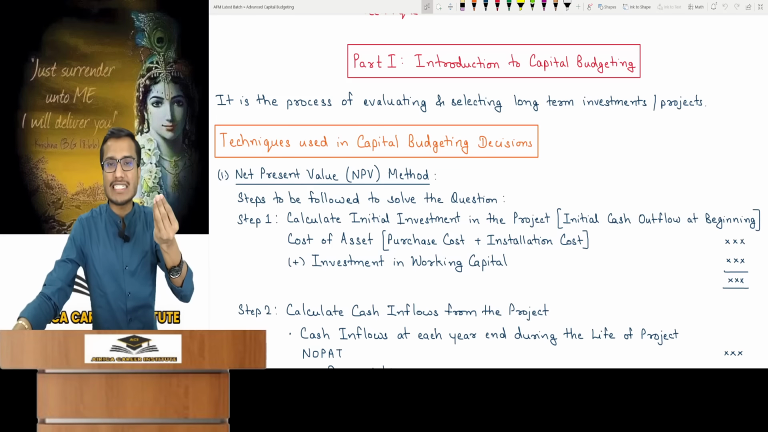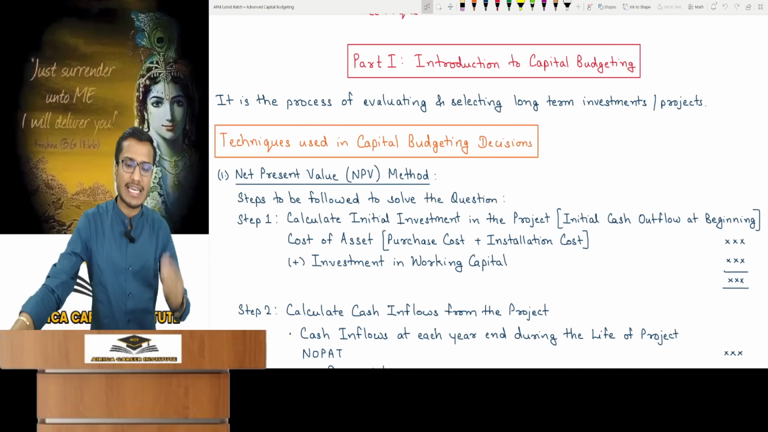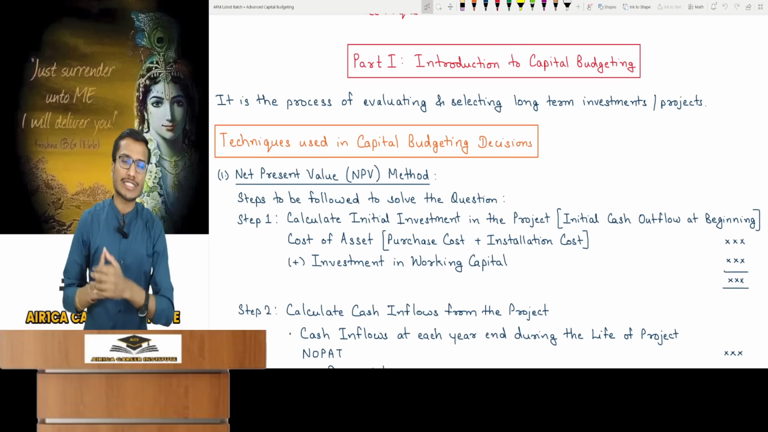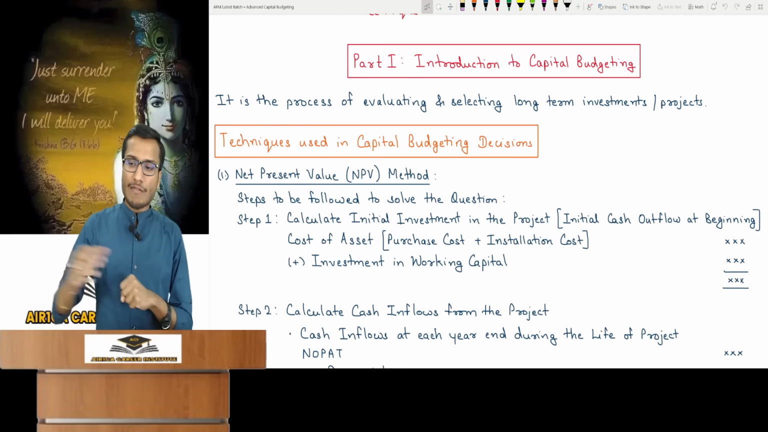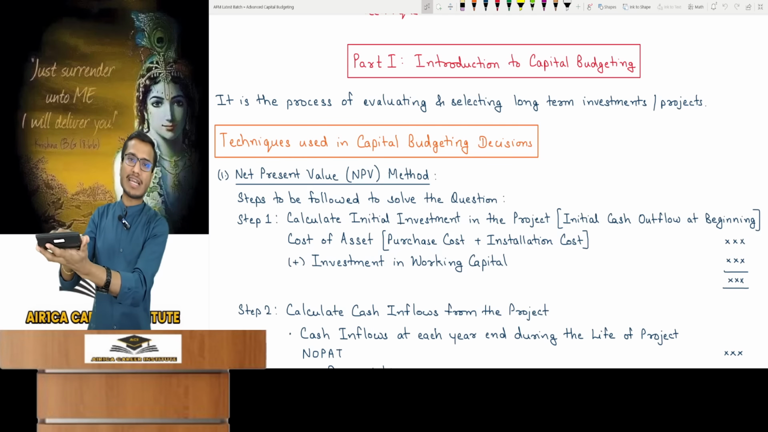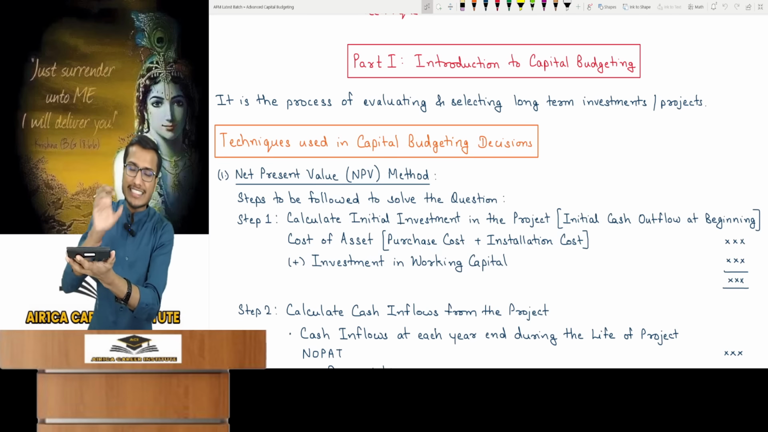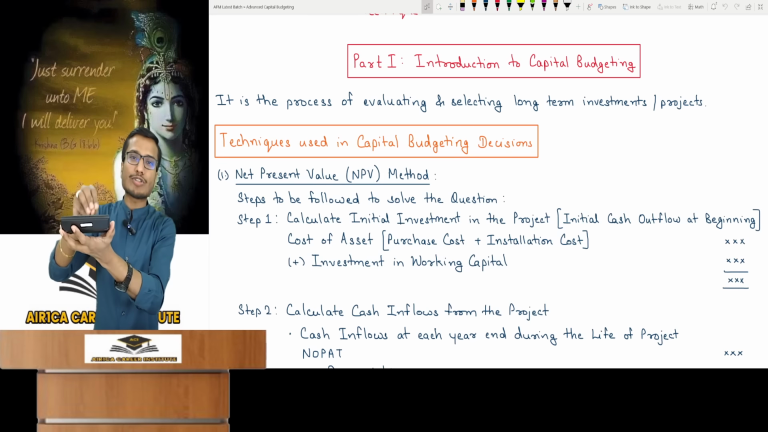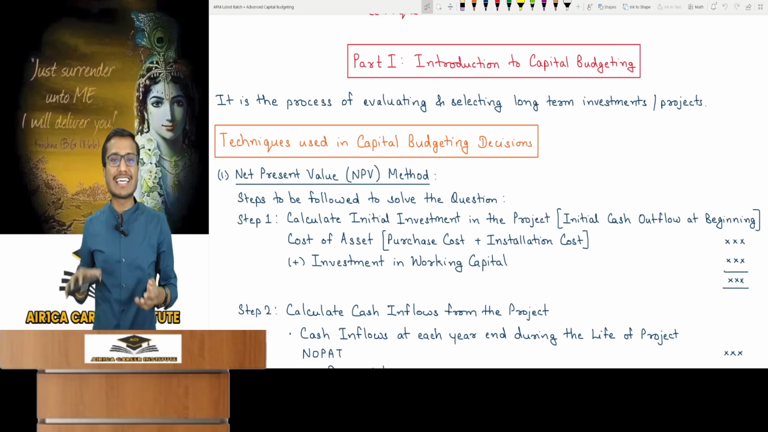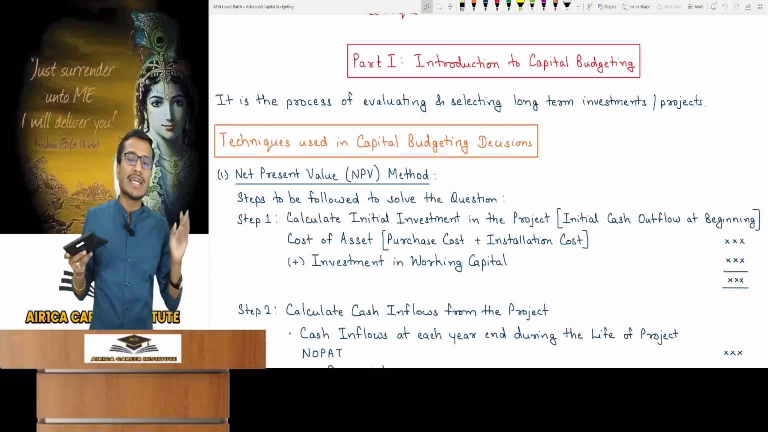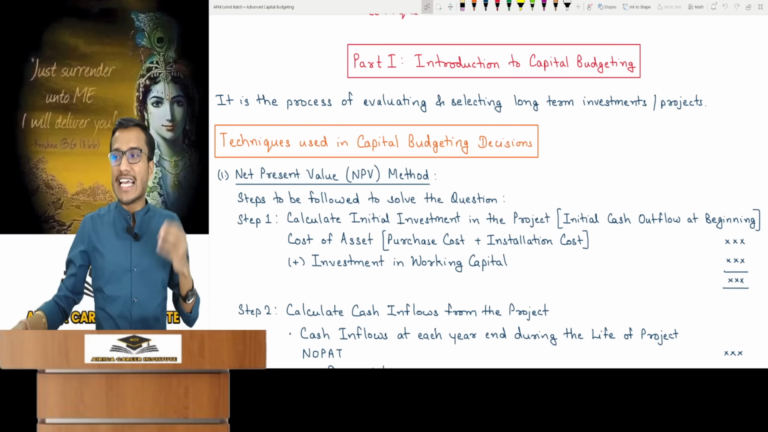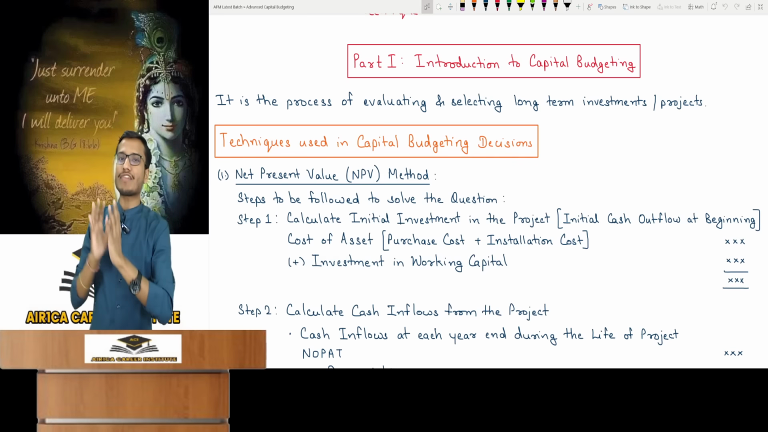First of all, capital budgeting is a process of evaluating and selecting long-term investments or projects. For example, let's say that this machine costs 1 lakh rupees. I have to make a decision: should I go and buy this machine from the market for 1 lakh rupees or not? That's the decision I need to make. Or suppose I feel like setting up a factory in this area.